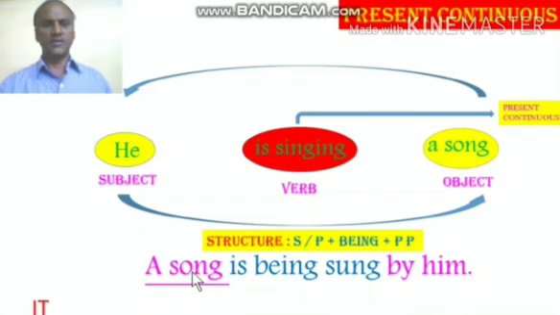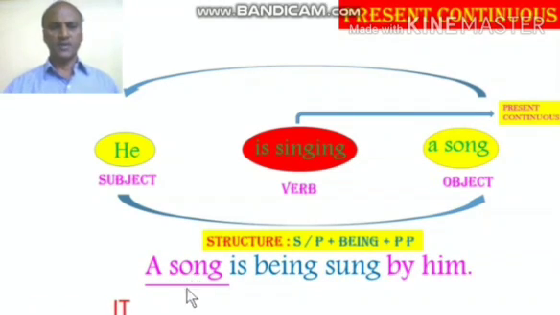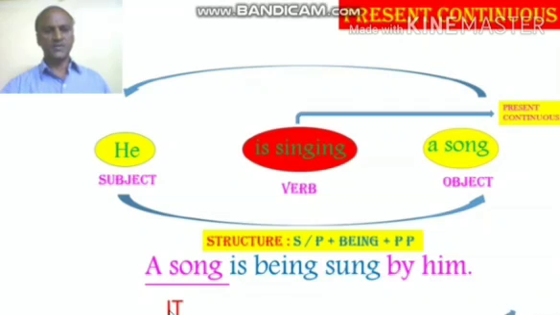A song, again, when we reduce into the personal number, it becomes it, a third person singular. So the verb has to be in singular. Then being as given in the structure we have to use. Finally, the past participle of the verb sing is sung. Sing, sang, sung. So the answer is: a song is being sung by him.